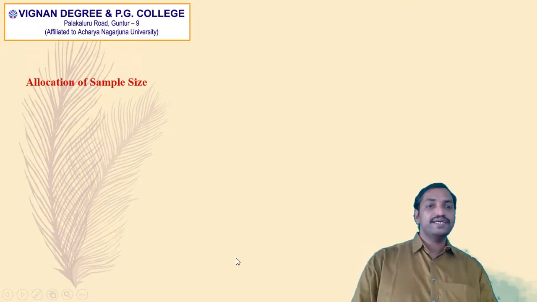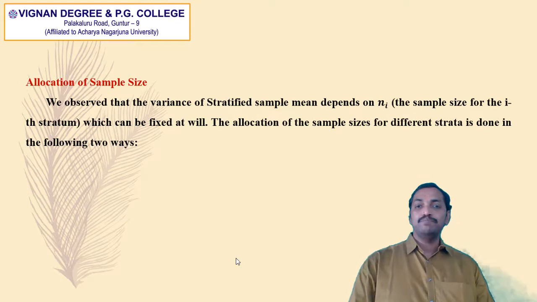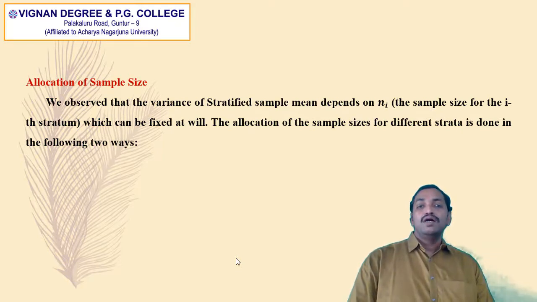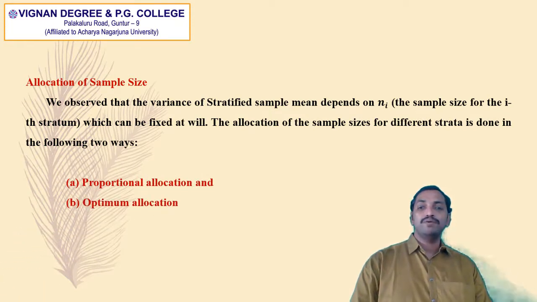So the next one is allocation of sample size. We observe that the variance of the sample mean depends on small ni, the sample size for the ith stratum, which can be fixed. The allocation of the sample sizes for different strata is done in the following two ways. The first one is proportional allocation and the second one is optimum allocation.